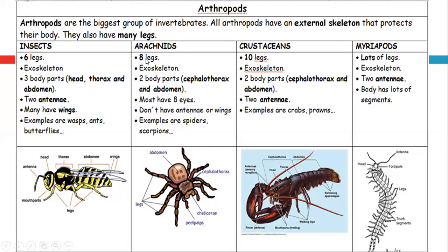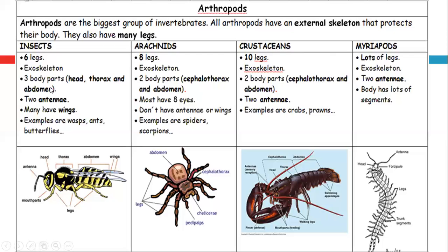And here in arachnids also, you can mention 4 pairs of legs, or 4 legs on each side of the body, or 4 pairs in total, or 8 legs. So you either talk in the language of pairs, or don't mention pairs and mention the total number of legs. And it's better to mention the pairs. So insects have 3 pairs, arachnids have 4 pairs, and crustaceans have 5 pairs. All of them have an exoskeleton and body parts like head, thorax, and abdomen.